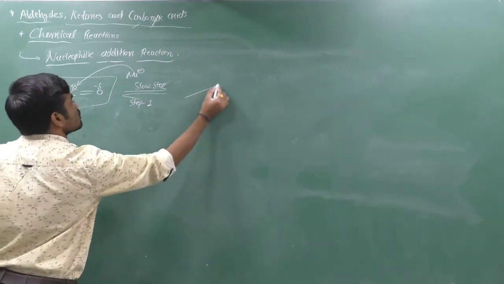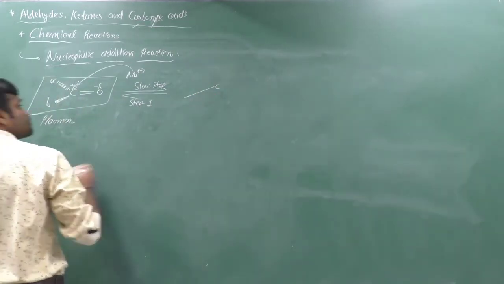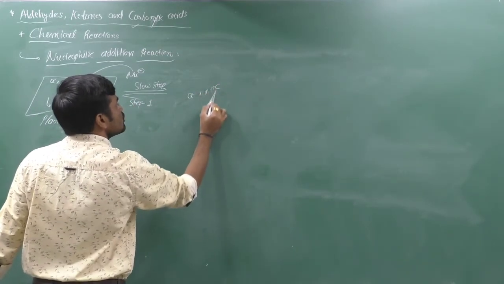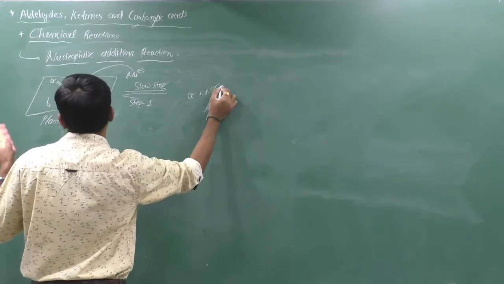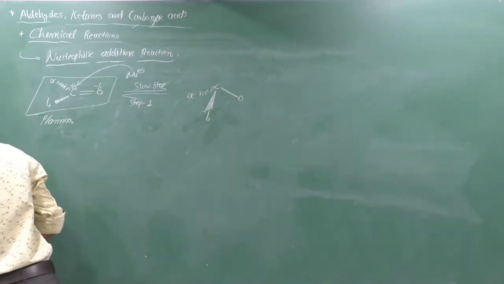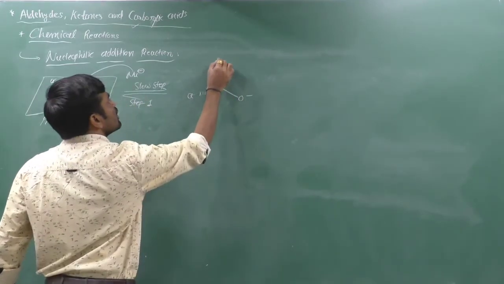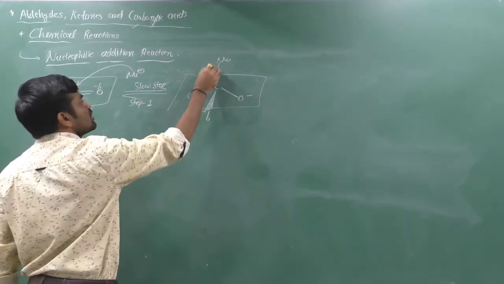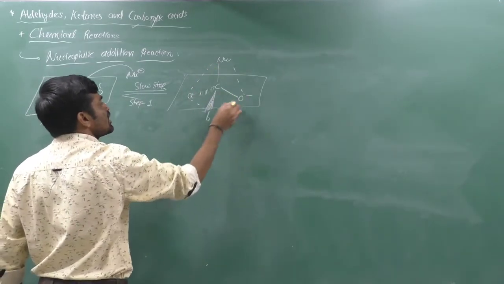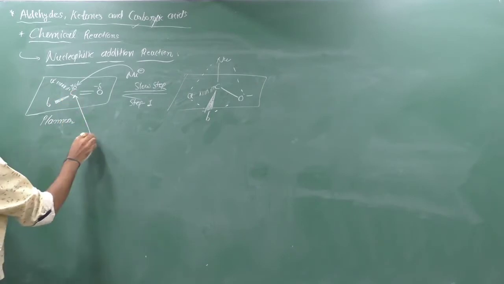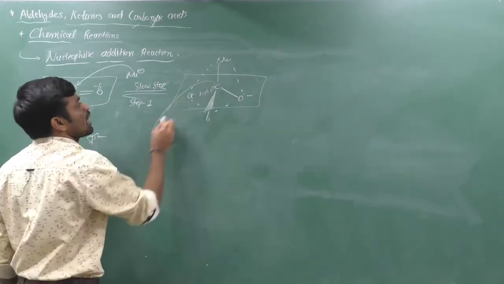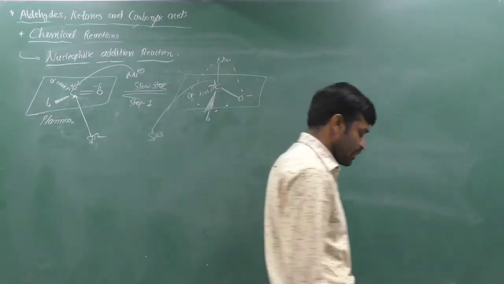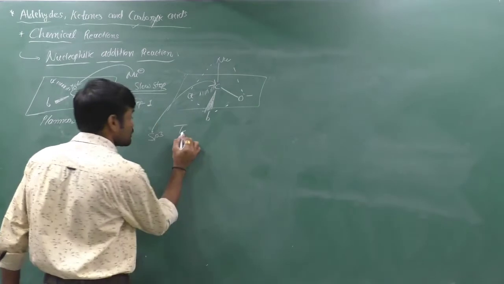Yes, the tetrahedral species generated here is like that. It is carbon. One is A group, second one is B group. Here oxygen, which is single bonded, can have a negative charge, and here nucleophile is attached. Now it is not planar, it is tetrahedral. If you think about the hybridization of this carbon, then it is sp2. If you think about the hybridization of this carbon here, then it is sp3. Hybridization is changed.